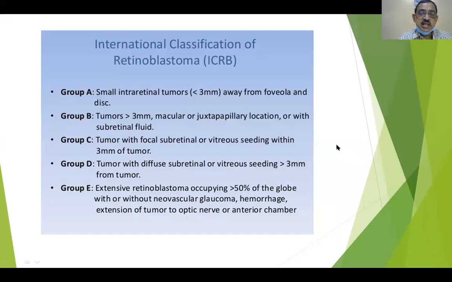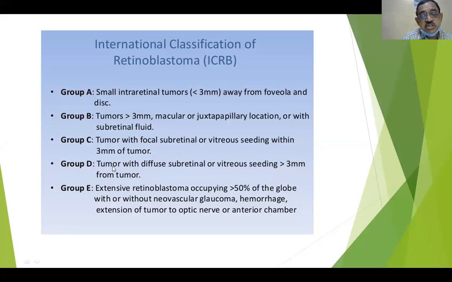So the international classification of retinoblastoma is ABCDE. Group A: small intraretinal tumors less than 3 millimeters, away from the fovea and disc. Group B: tumors of more than 3 millimeters in size, macular and extrapapillary location, or with subretinal fluid. And group C: tumors with focal subretinal and vitreous seeding within 3 millimeters of the tumor.